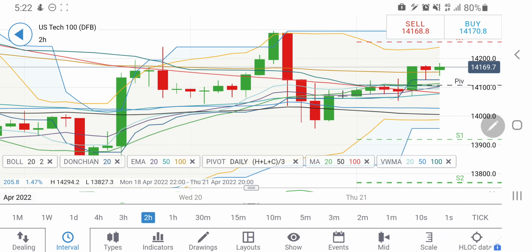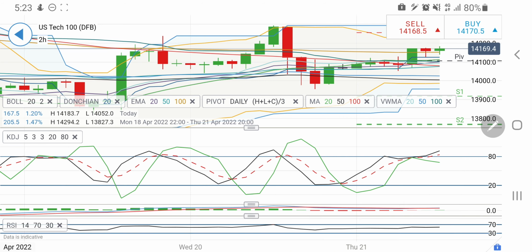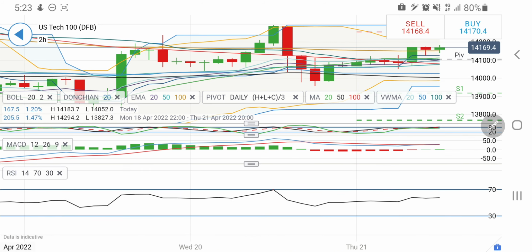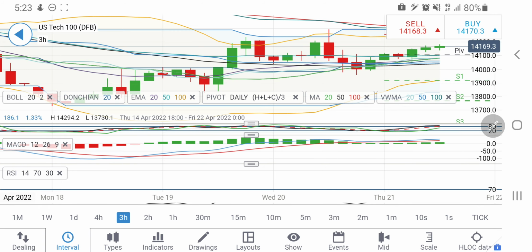Look at the 2-hour charts. On the 2-hour chart, similarly, support, consolidation, then a similar size of candle, and now it is trying to support; only a breakdown below 14130. Yes, you can expect 14100 and 110 levels to provide support, then 14090, 14070 levels to provide support. This zone between 14070 to 14130 is going to be important. Below 14170, yes, you can expect it to drop sharply and one can expect a sharp correction there. Look at the 2-hour stochastic, it is extremely overbought. MACD has just crossed over, RSI is just at normal levels.